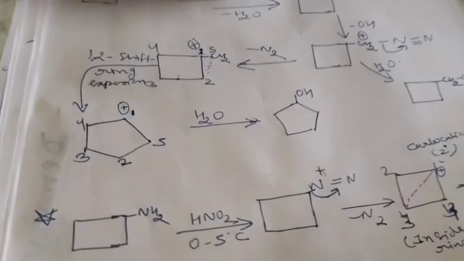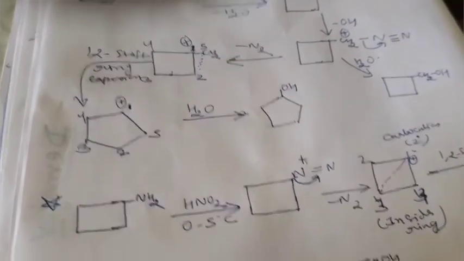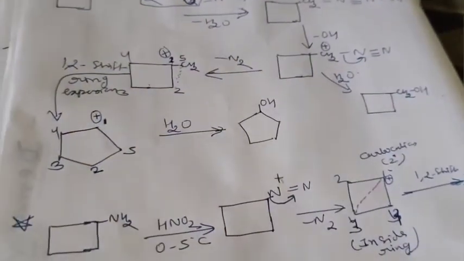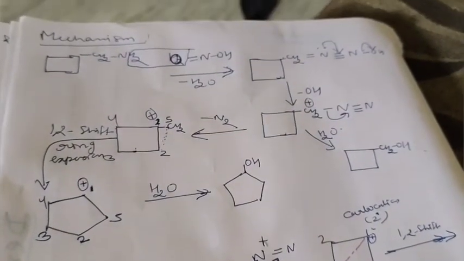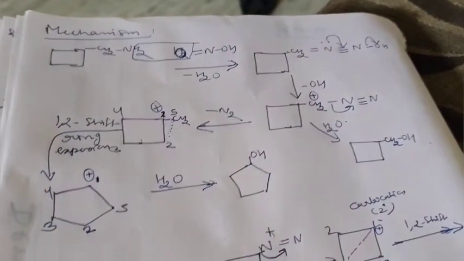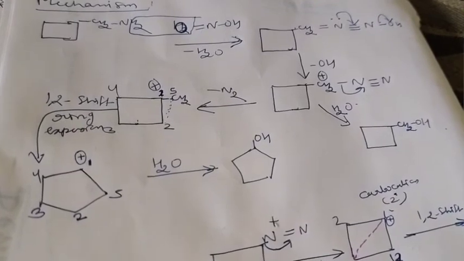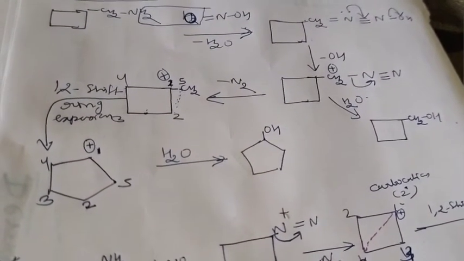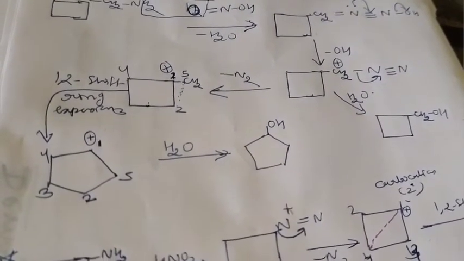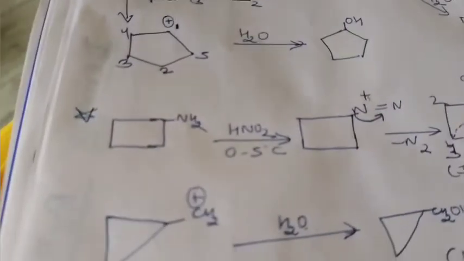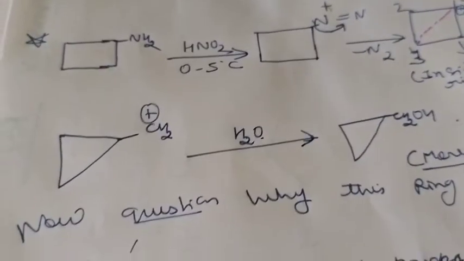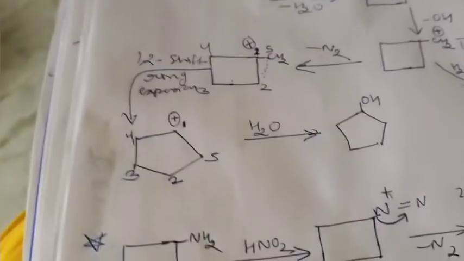So why will this shift proceed? Because it will carry a 1-2 shift and ring expansion will take place, because in comparison to the primary carbocation, the secondary carbocation is more stable, and finally we will get the final product in which the ring will expand.